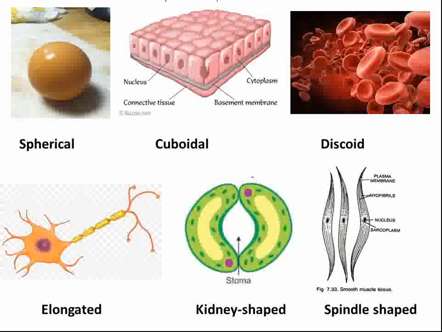Elongated, it is a nerve cell. The shape is elongated. Kidney shape is observed in stomata. So these are kidney shaped. You can see the shape is kidney-like. That's why it is called kidney shape, which is observed in stomata. And spindle shaped is observed in muscle fibers. Which muscle fibers? Smooth muscle fibers. So these are the various types of shapes of the cell.